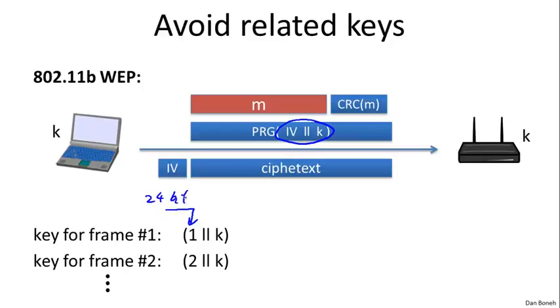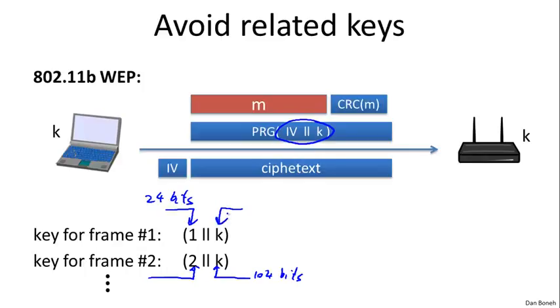This field is 24 bits. And then the key for frame number 2 is the concatenation of 2 and K. The key for frame number 3 is the concatenation of 3 and K. So the keys are very closely related to one another, and I should probably mention also that these keys themselves can be 104 bits, so that the resulting PRG key is actually 104 plus 24 bits, which is 128 bits. Unfortunately, these keys are very much related to one another. These are not random keys. You notice they all have the same suffix of 104 bits.